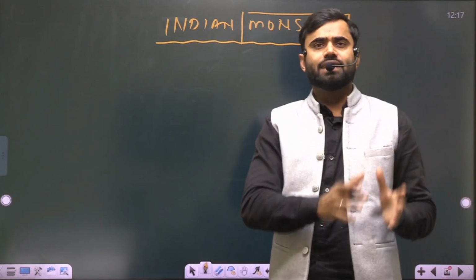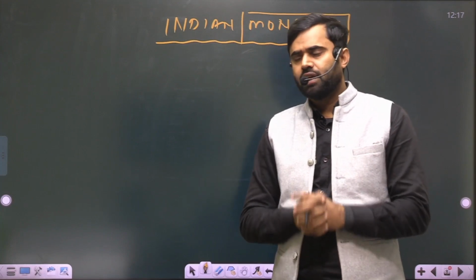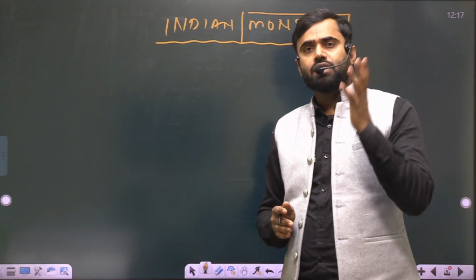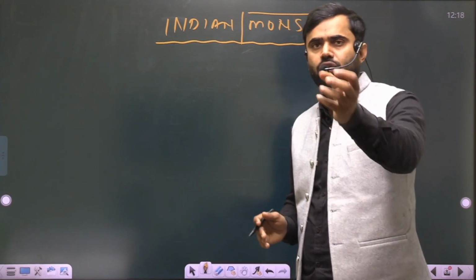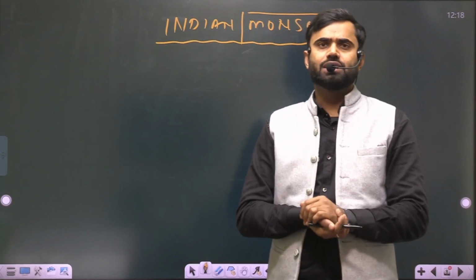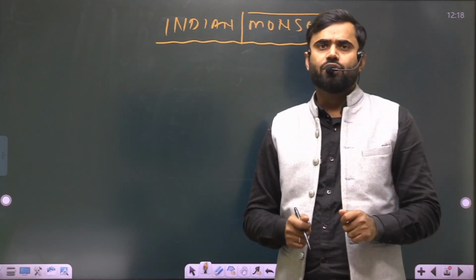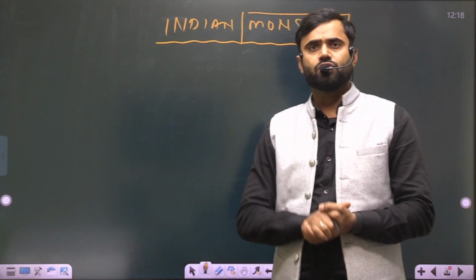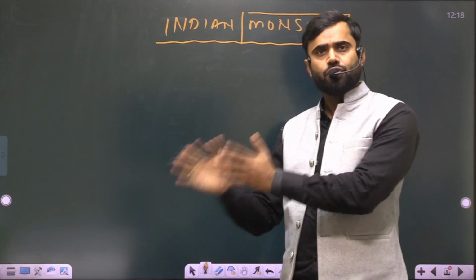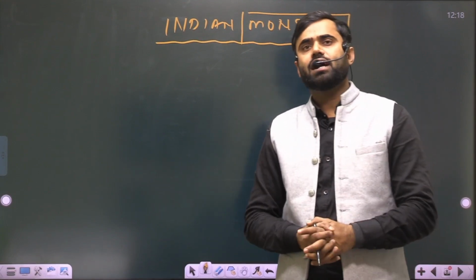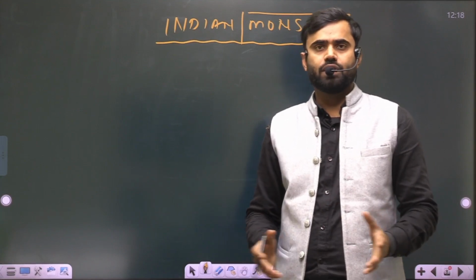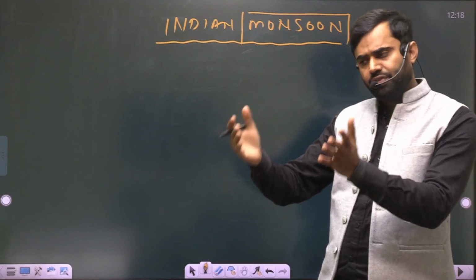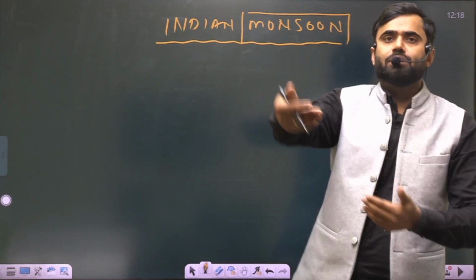Monsoon, which was discovered in the 10th or 11th century by Arabian scholars, still has nobody in the world who can describe or predict exactly the formation of the Indian monsoon. Today we will touch each and every parameter currently floating in the market or the UPSC family, which are claimed to be the real factors of formation of monsoon. There are a number of theories, factors, and questions floating in the world. But besides these, we will try to touch the new dimensions and new parameters of the Indian monsoon.